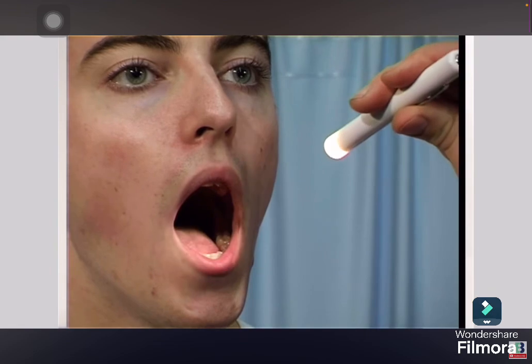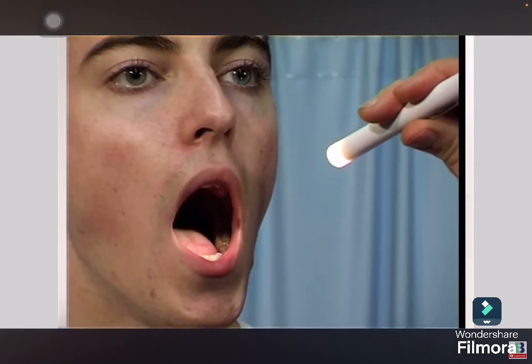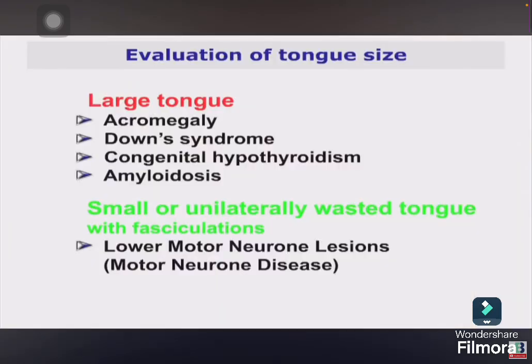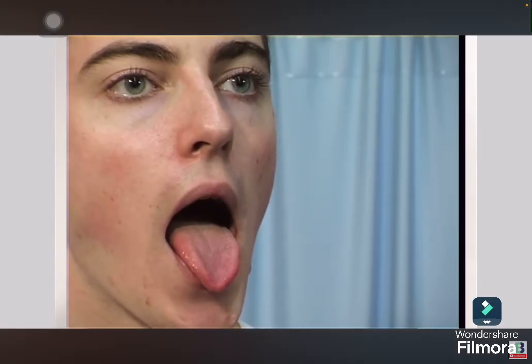Ask the patient to open their mouth and observe the passively resting tongue on the floor of the mouth. Examine its symmetry, color, and size, and look for evidence of wasting. Observe for a few seconds for the presence of involuntary movements, such as fasciculations. An abnormally large tongue is seen in acromegaly. Then ask the patient to protrude their tongue.